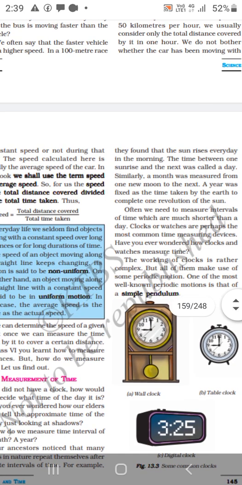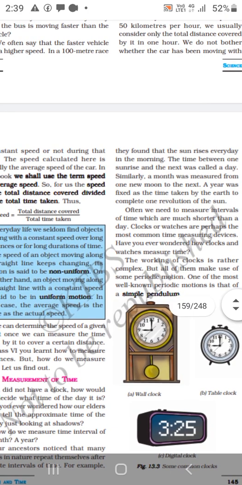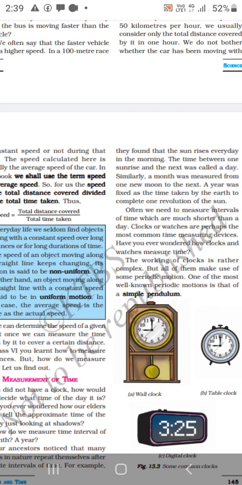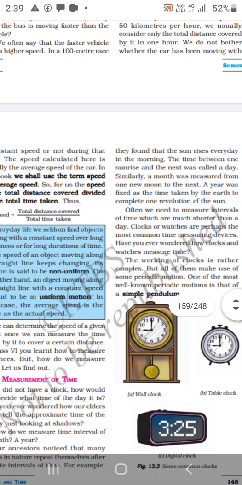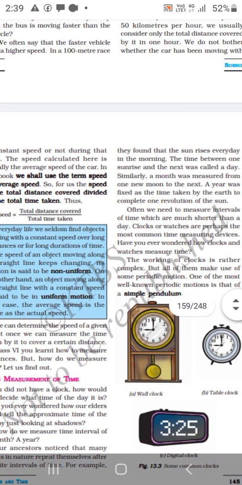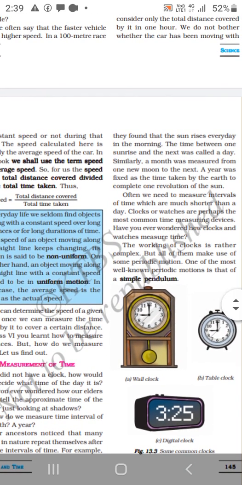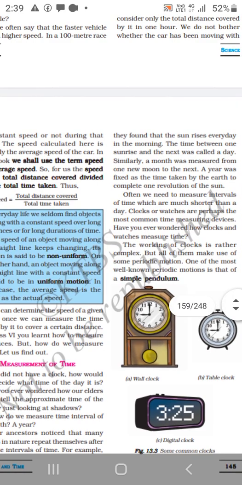Often we need to measure intervals of time which are much shorter than a day. Clocks or watches are perhaps the most common time measuring devices. We wondered how clocks and watches measure time. The working of clocks is rather complex, but all of them make use of some periodic motion. One of the most well-known periodic motions is that of a simple pendulum.